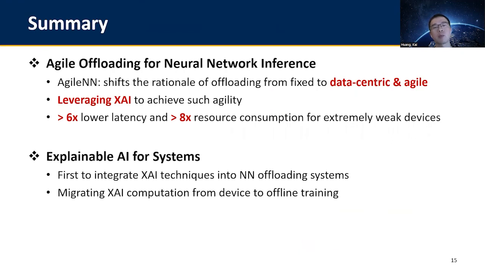To summarize, we propose a new neural network offloading technique, AgileN, which leverages XAI to make offloading strategy data-centric and agile. AgileN enables accurate, low latency, and low-cost neural network inference on extremely weak embedded devices. Our work is the first to integrate XAI techniques to neural network offloading systems, and we demonstrate a practical solution to harnessing the power of XAI on weak embedded devices by migrating the expensive XAI computations from online inference to offline training.